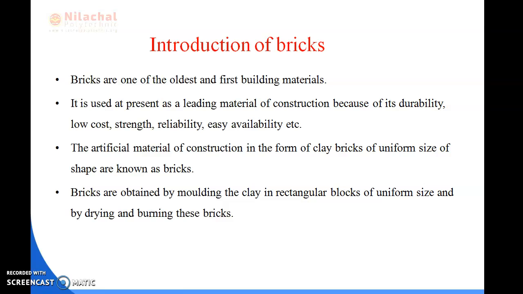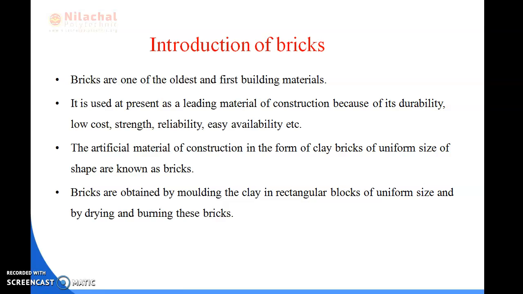Next, what do you mean by bricks? The artificial construction material in the form of clay blocks of uniform size and shape is known as bricks. How are bricks obtained?